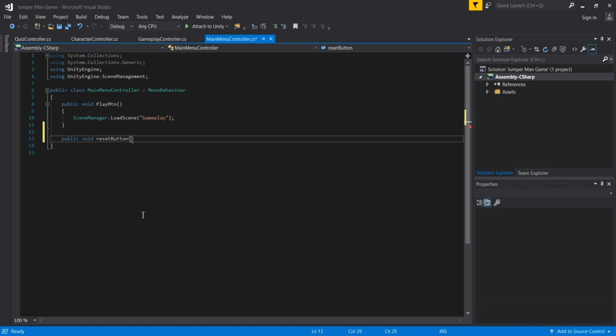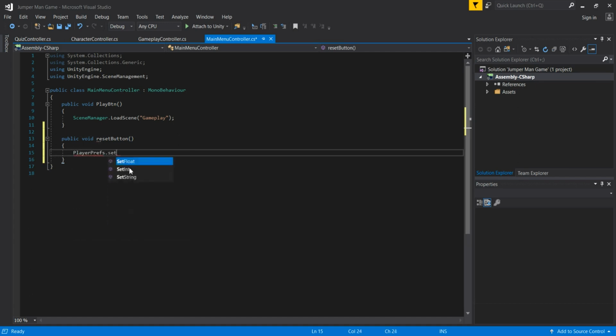This is going to be the function when we click our reset button. When we click our reset button, we are going to use our PlayerPrefs dot SetInt, and as a string key we are going to pass our high score simply. So we pass here HighScore, and then for the value, excuse me, there will be a 0 of course.